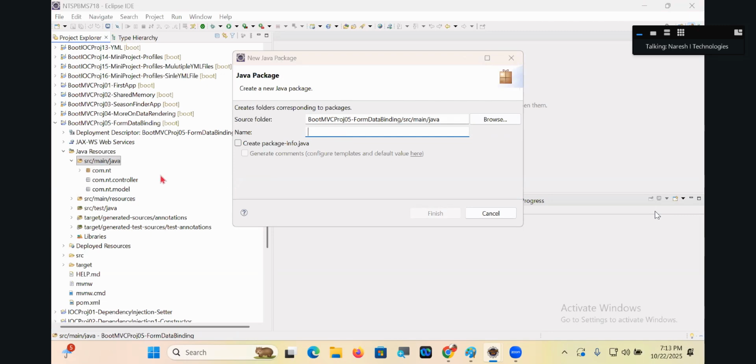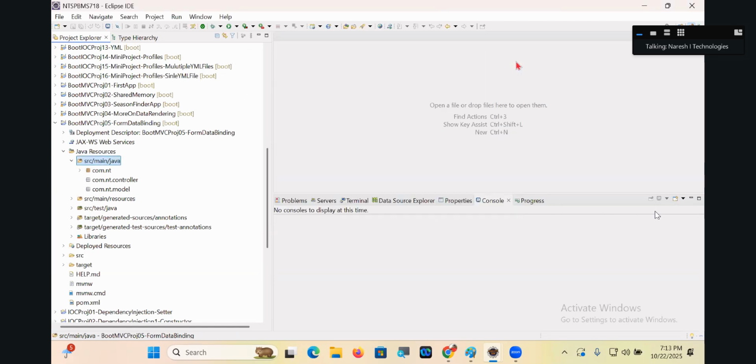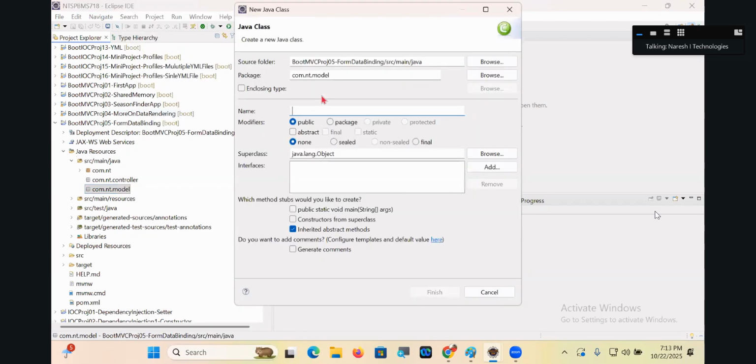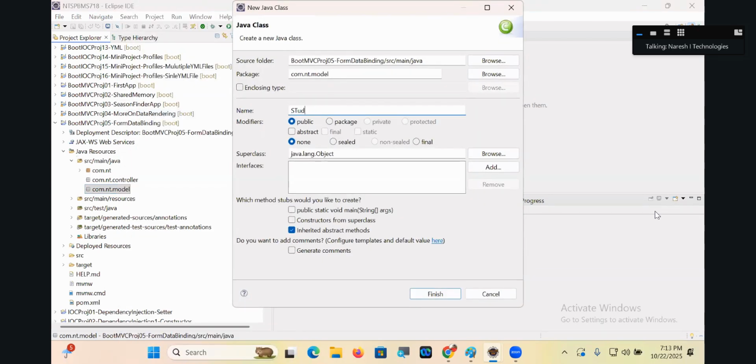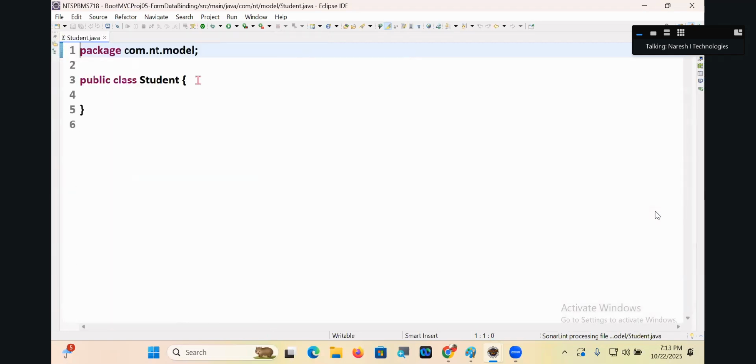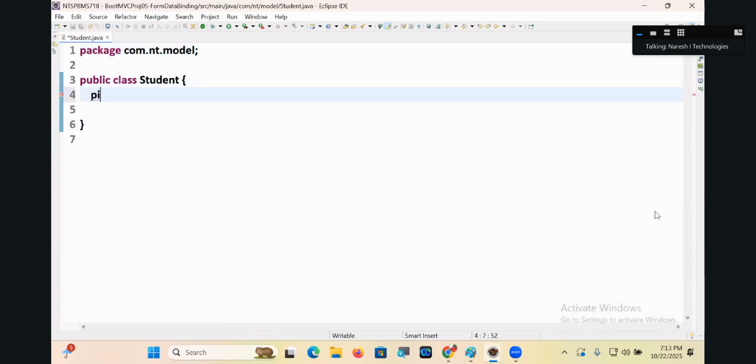Right now, I'm not interested in writing any kind of business logic, guys. First, let me develop the model class. I'll take a class Student. Anything you can take. Here I'm taking properties. It's not an entity class. It's a simple Java bean acting as a model class.